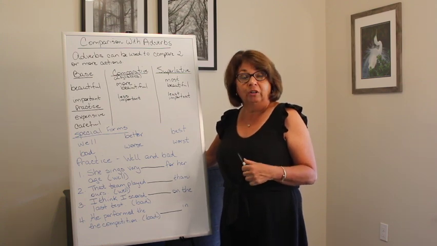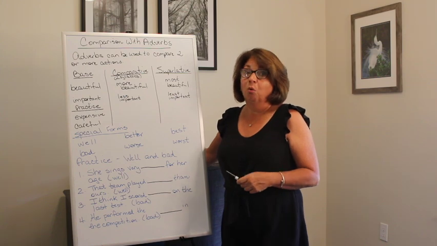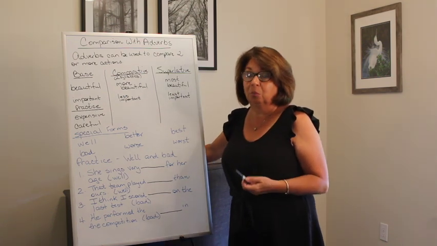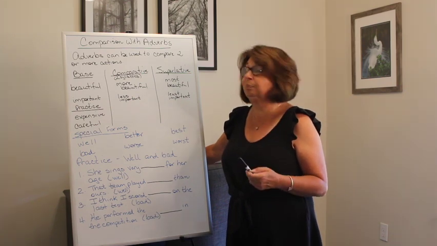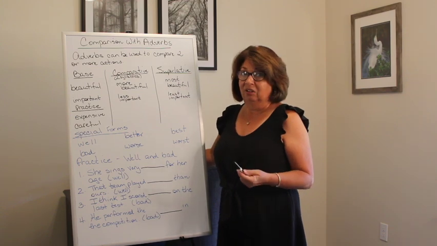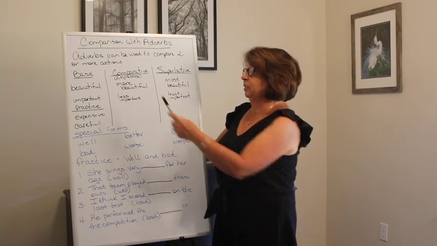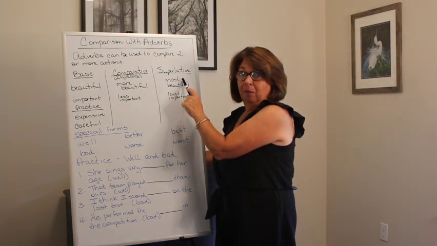When we have words that are two or more syllables, we can't do that. We have to add a specialized prefix onto the word before we can make it superlative or comparative. So if we're making it positive, meaning a good thing, we would say it's more, and then superlative would be most.